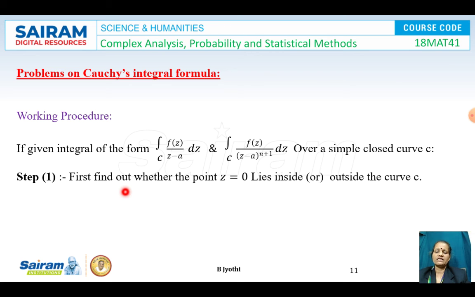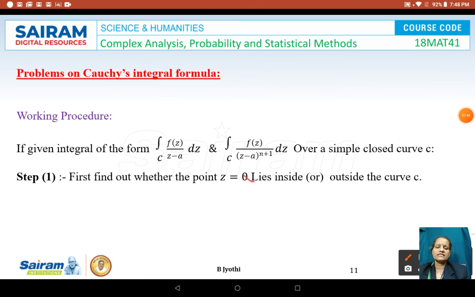The first one is to find out whether the point z is equal to A lies inside or outside the curve. The curve may be anything that we have to see.